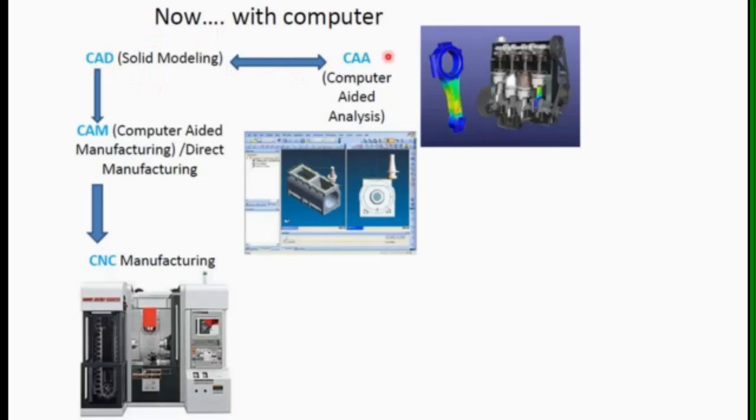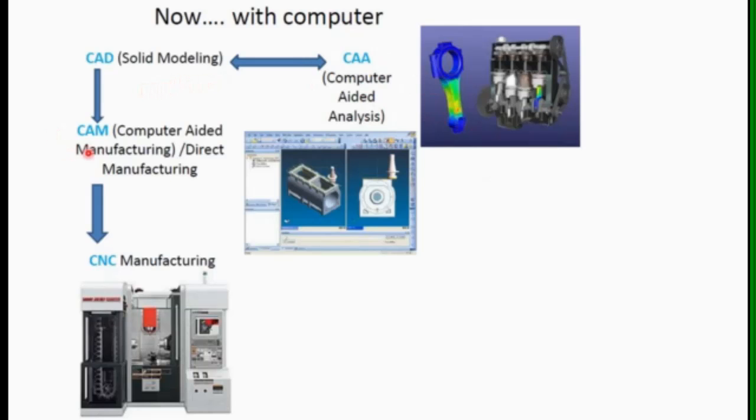Then with the help of computer aided analysis CAA software, we can analyze the developed components in the design stage itself. So we can find out the stresses and the deflection coming on these components very easily in these analysis software.